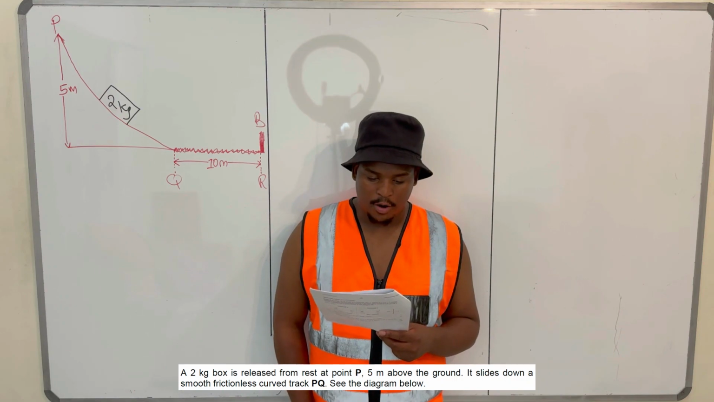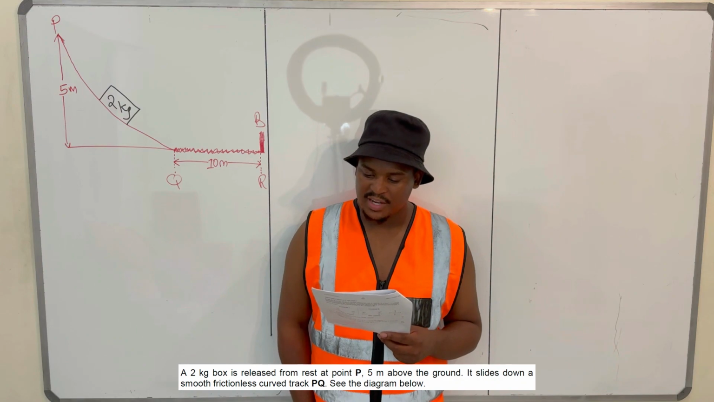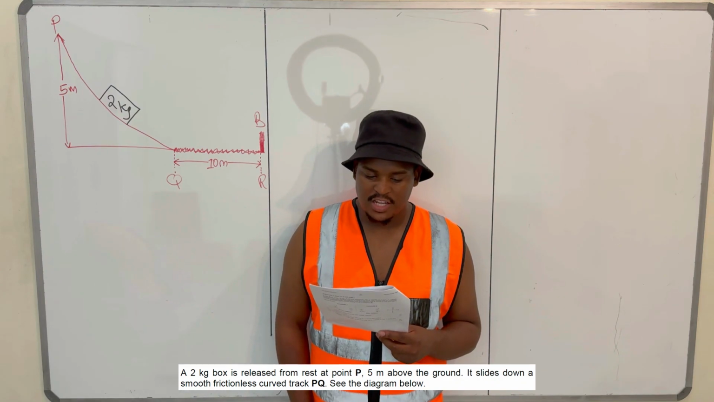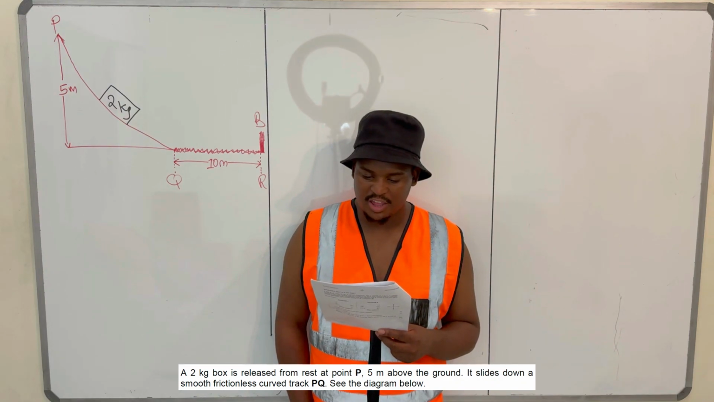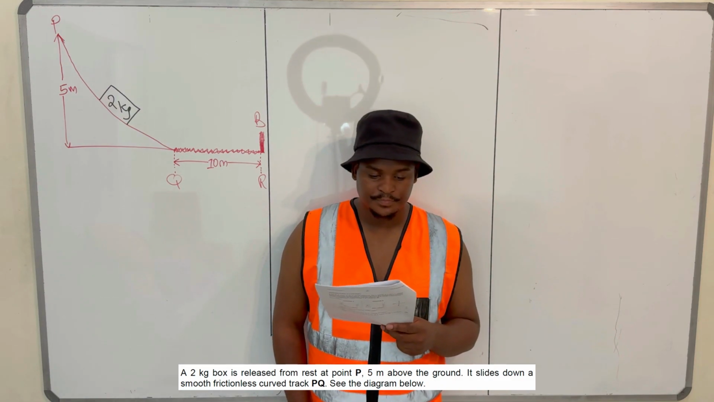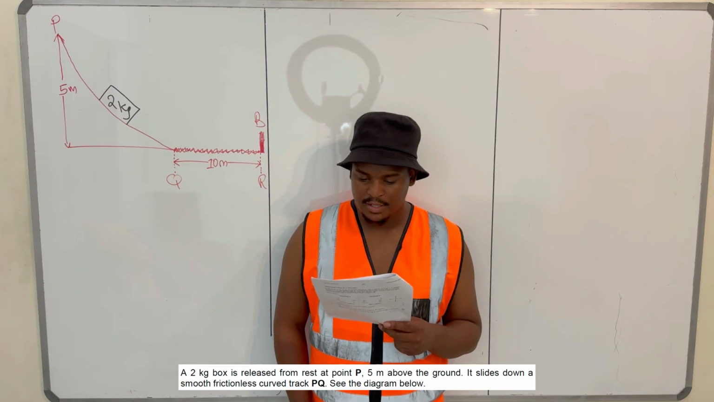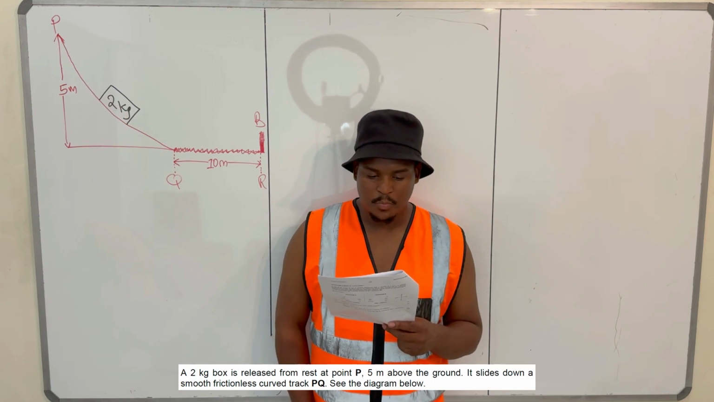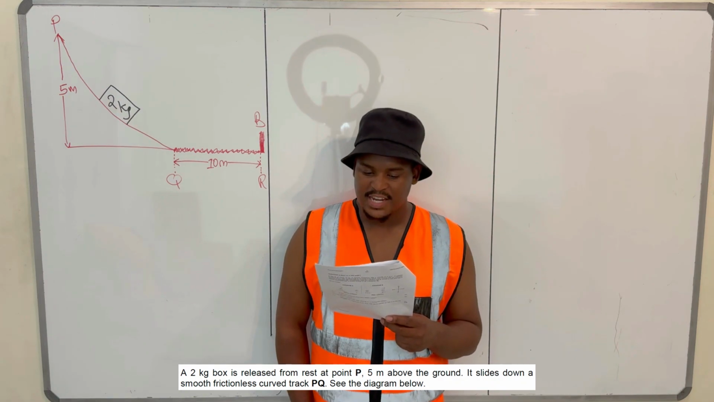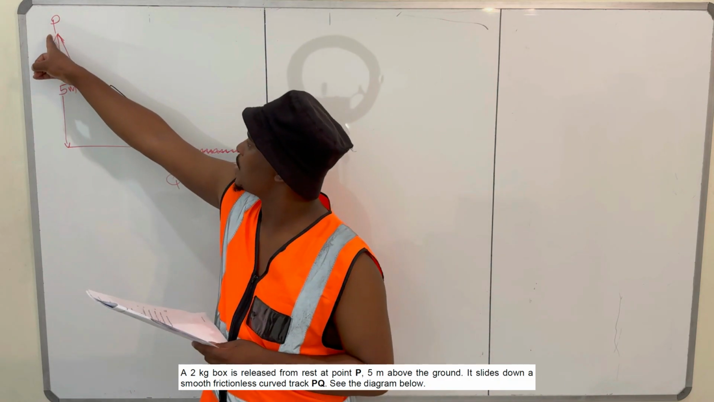A 2 kg block is released from rest at point P, 5 meters above the ground. It slides down a smooth, frictionless curved track PQ. See the diagram below. Let me read this again. A 2 kg box is released from rest at point P, which is 5 meters above the ground. It slides down the smooth, frictionless, curved track PQ. See the diagram below.